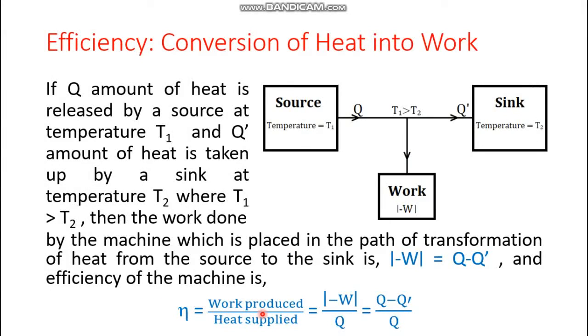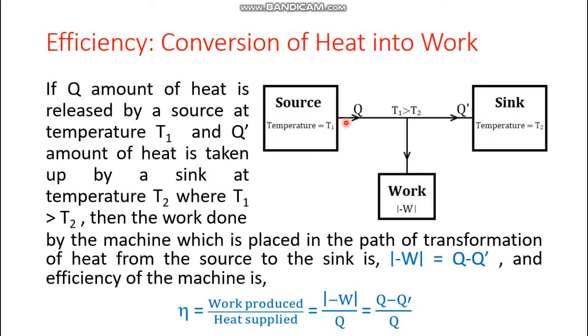Now what about efficiency? There are two bodies, one is the source and another is the sink; the source has temperature T1 and the sink has temperature T2, such that T1 is greater than T2. So this is the hotter body and this is the colder body.